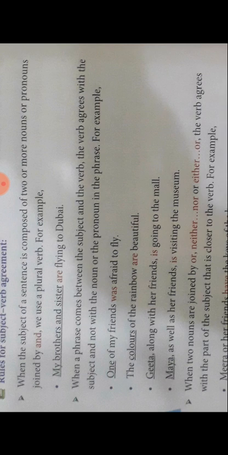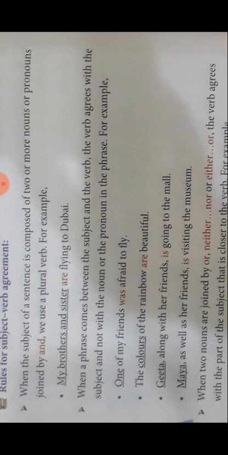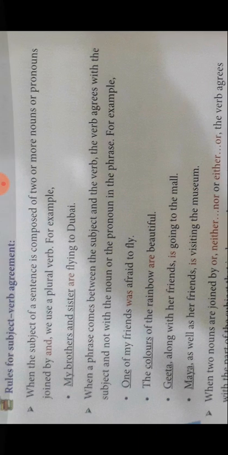What are the rules? When the subject of a sentence is composed of two or more nouns or pronouns joined by and, we use a plural verb. For example, my brothers and sisters are flying to Dubai. Here, and is a conjunction, so we use the verb also plural.